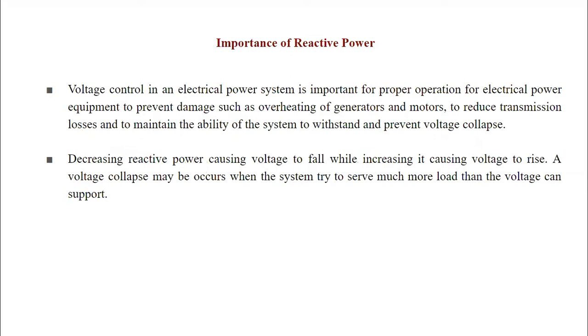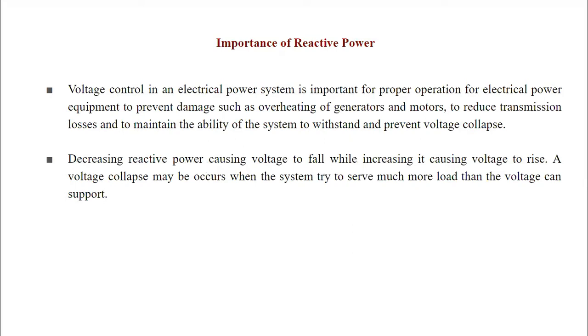The voltage control in an electrical power system is important for proper operation of electrical system equipment, to prevent damage such as overheating of generators and motors, to reduce transmission losses, to maintain the ability of the system to withstand disturbances, as well as to prevent voltage collapse events.